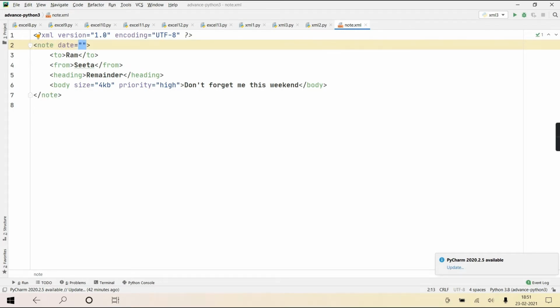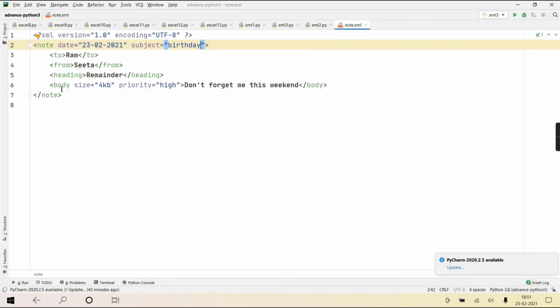Like I have given date, whatever it is, 23022021. Something more also I have given, like subject. So there are two attributes to that note.